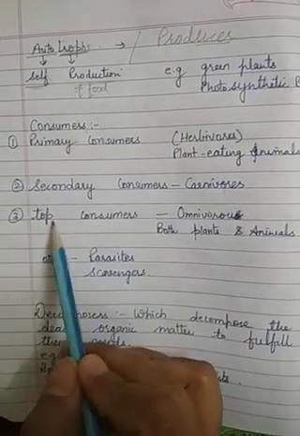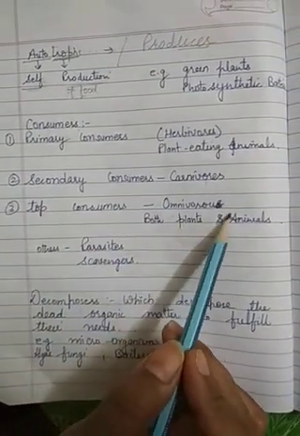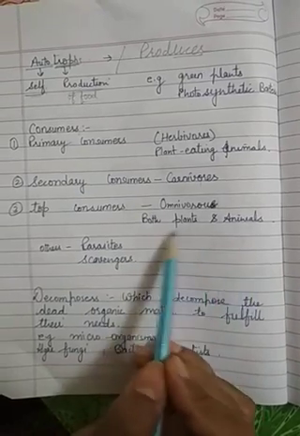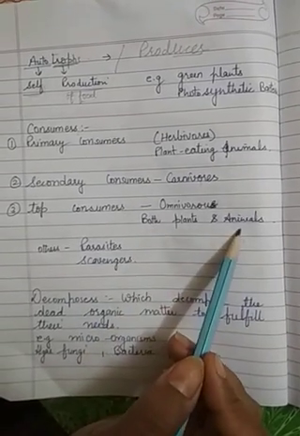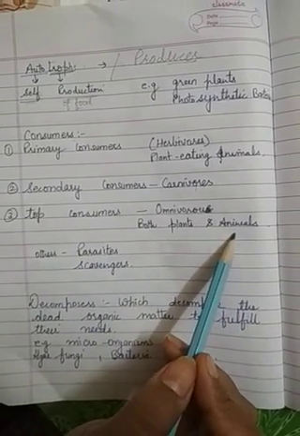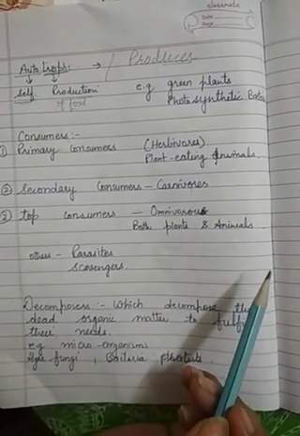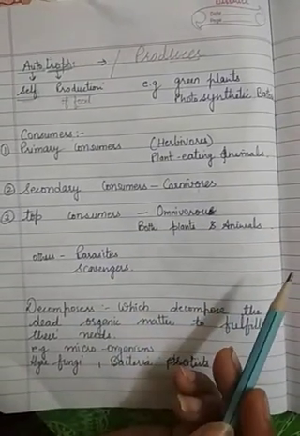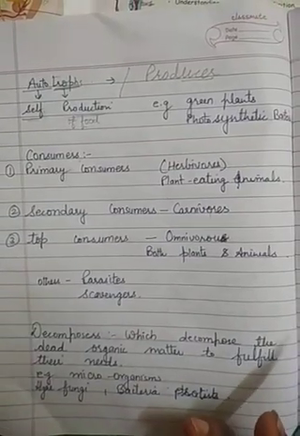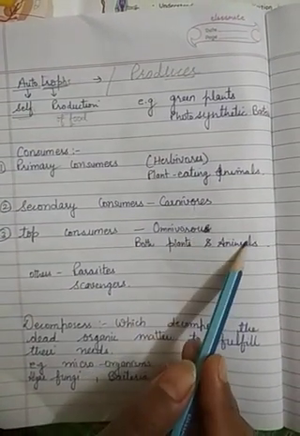The third is the top consumers. These are the omnivores. Omnivores eat both plants as well as animals. Many animals eat both, so they are the omnivores.